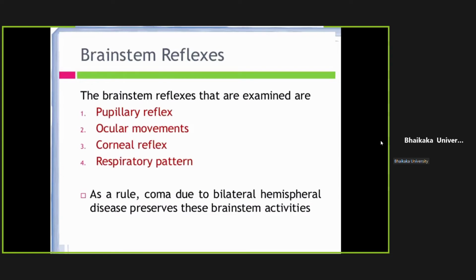Now we move on to the reflexes. Pupillary reflex means when you throw light in the eyes, the pupil will constrict. Same side pupil also and the opposite side also, which is known as direct light reflex and consensual light reflex. In any reflex, there should be some arc. So in pupillary light reflex, the afferent would be the second cranial nerve, the center would be midbrain, and the efferent would be the third cranial nerve.